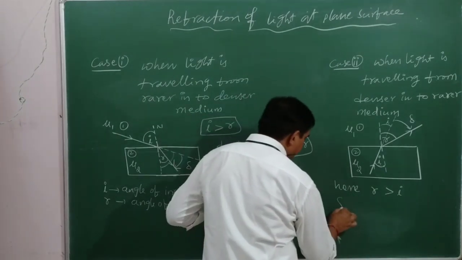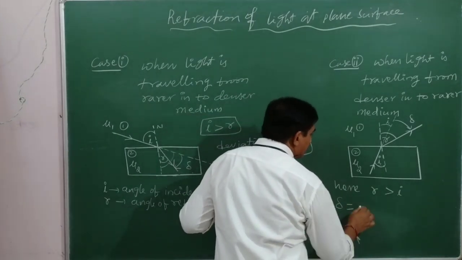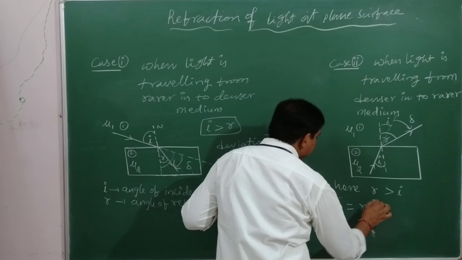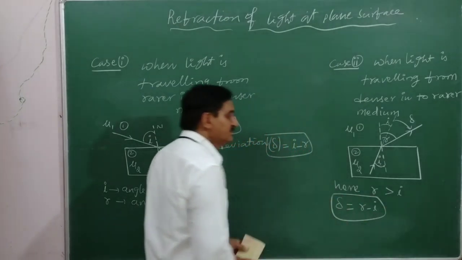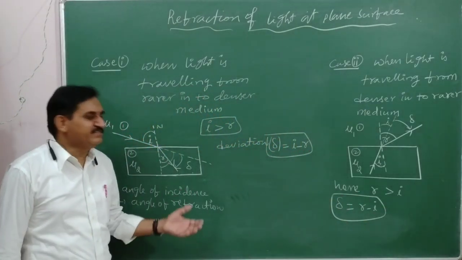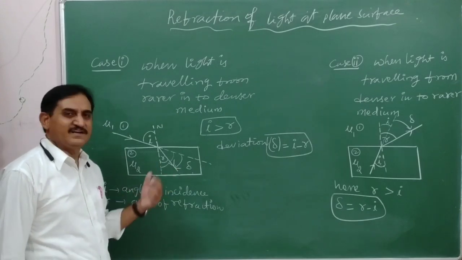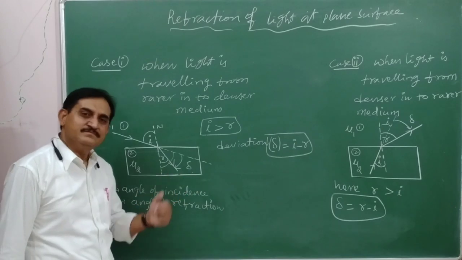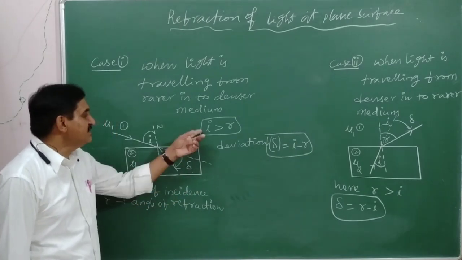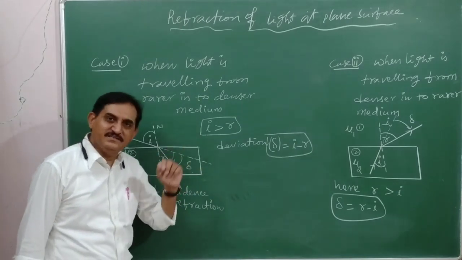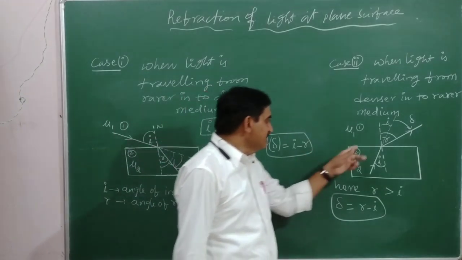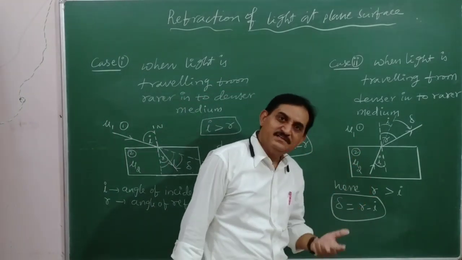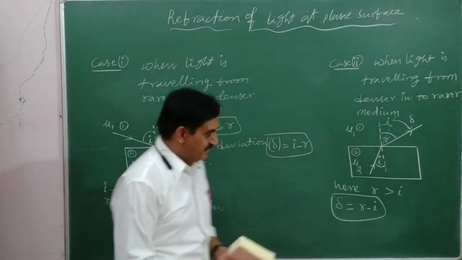Therefore, in this case, deviation suffered is R minus I. Very clear: whichever is greater out of I and R, we subtract the smaller value from the greater one. So here I is greater, I minus R is the deviation; here R is greater, R minus I is the deviation suffered by the light.